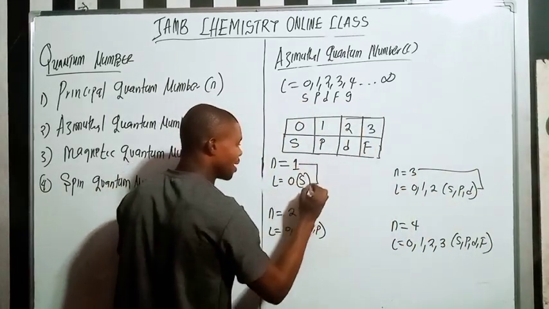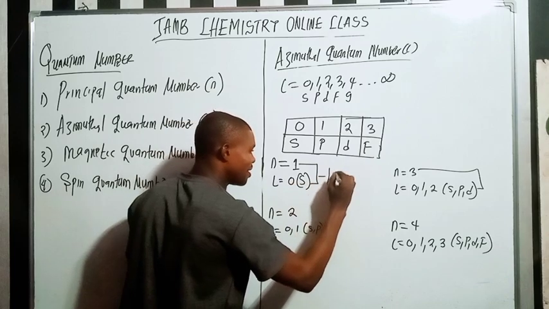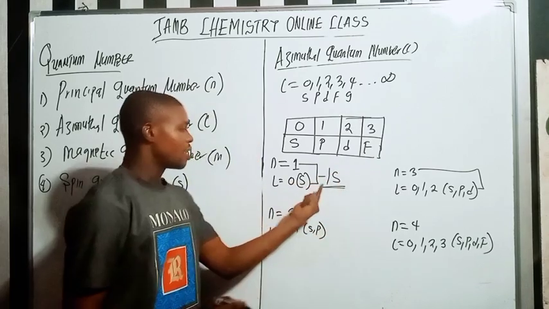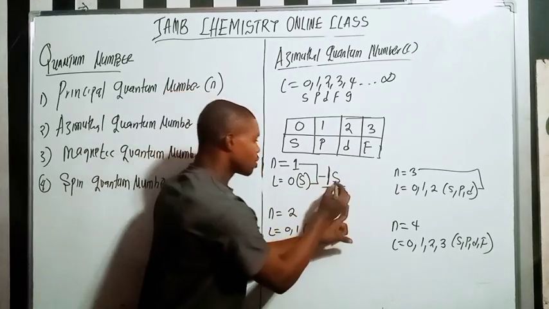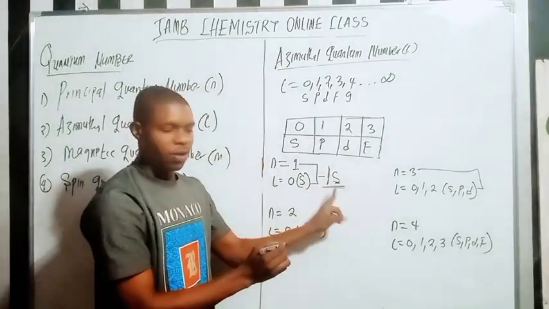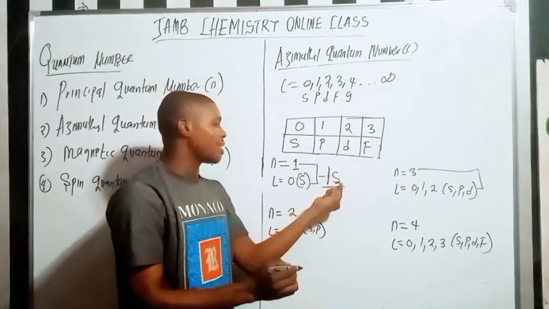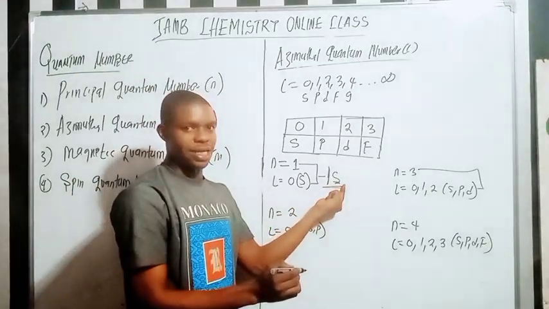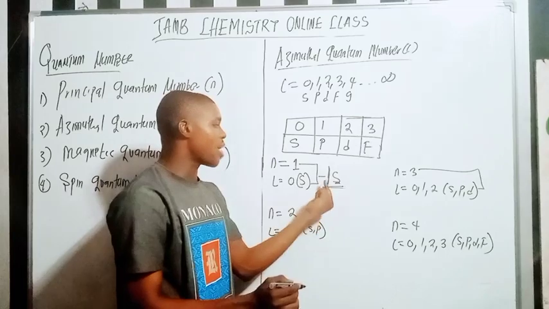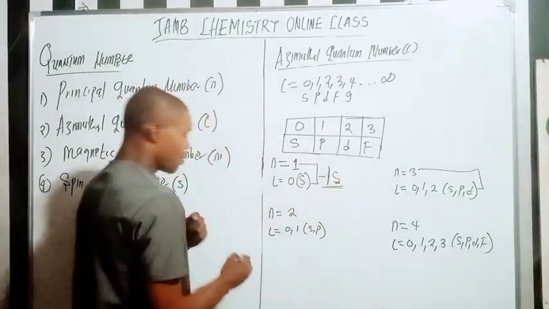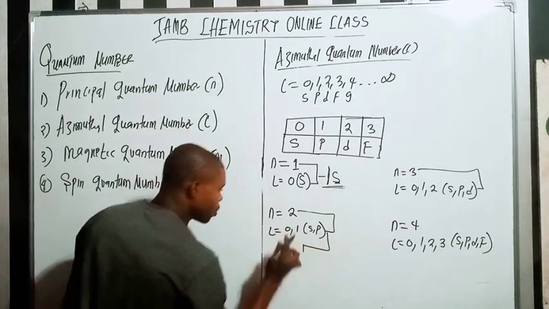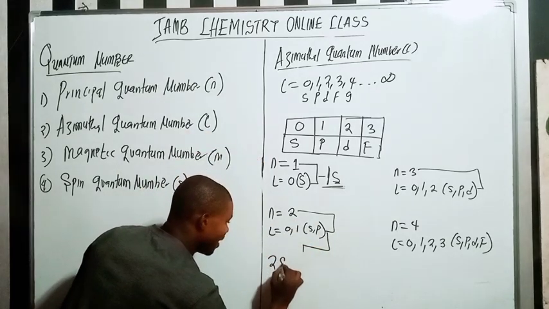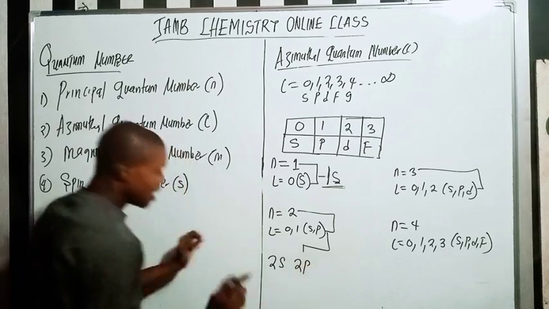Now when you combine them together, let's start from here. It is going to be 1s. This one means my energy level, and s means my orbital. So my first energy level only has the s orbital. That's why we have 1s. Now if you check this one very well, it's going to be 2s 2p.